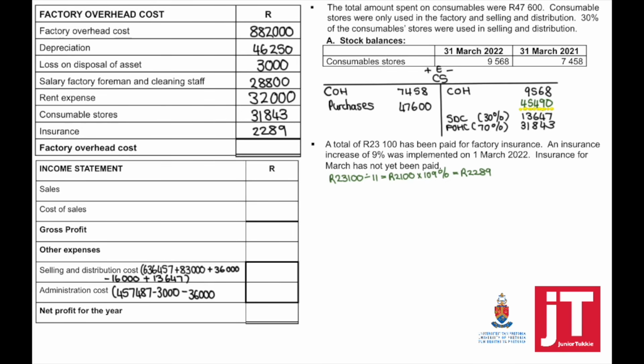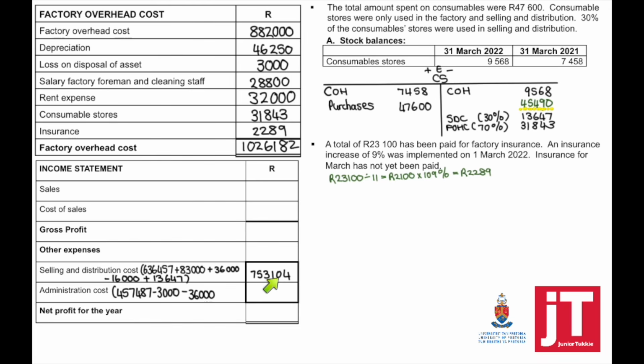Once we've now looked at all the adjustments related to the factory overhead cost and what will go into our income statement, we can total the overhead cost by adding all of that. We can close the bracket for selling and distribution cost.